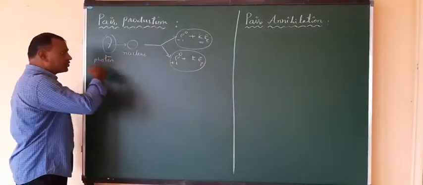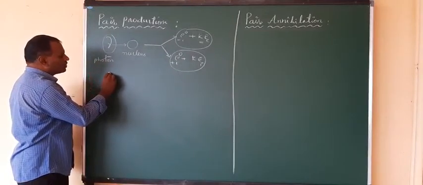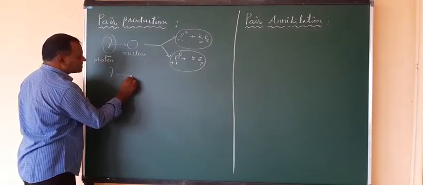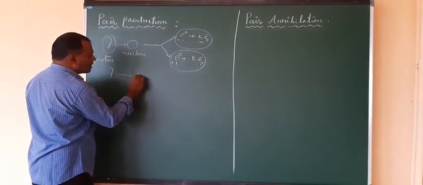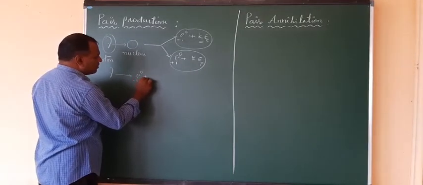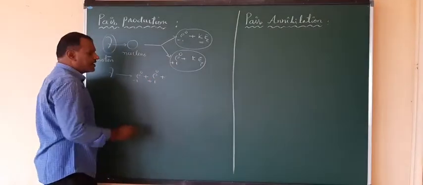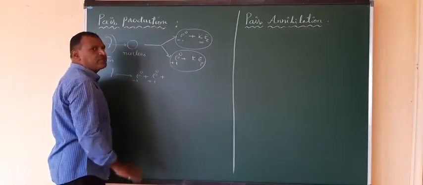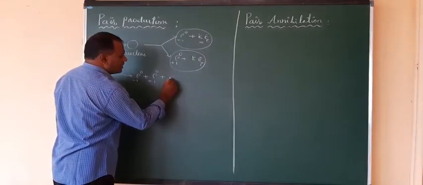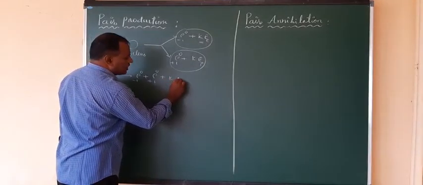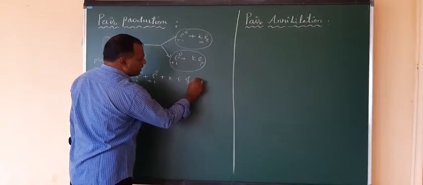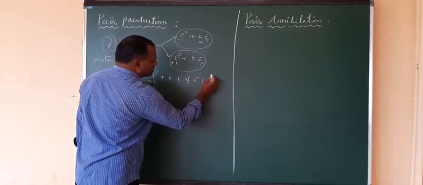That means this is the total energy: the gamma radiation is converted into electron plus positron plus the kinetic energy of the electron plus the kinetic energy of the positron, that is, the kinetic energy of both electron and positron.